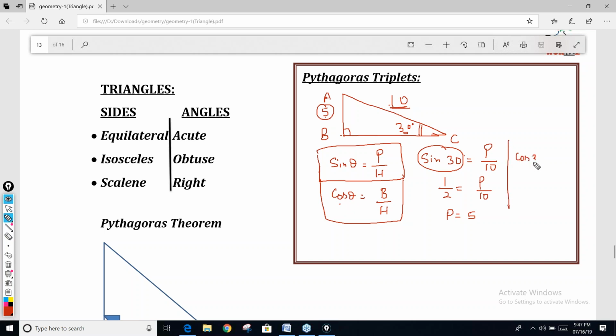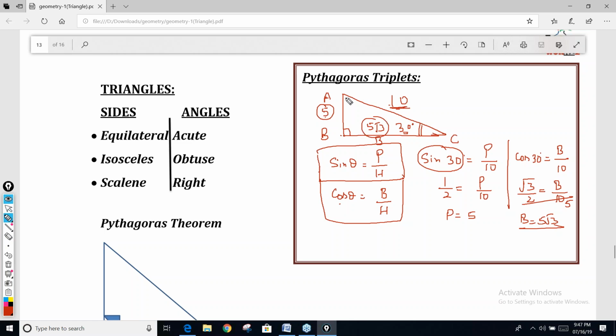Cos 30 is base by hypotenuse, which is 10. And cos 30 is root 3 by 2. So base comes out to be 5 root 3. So this side is 10, this side is 5, this side is 5 root 3. This you need to do.